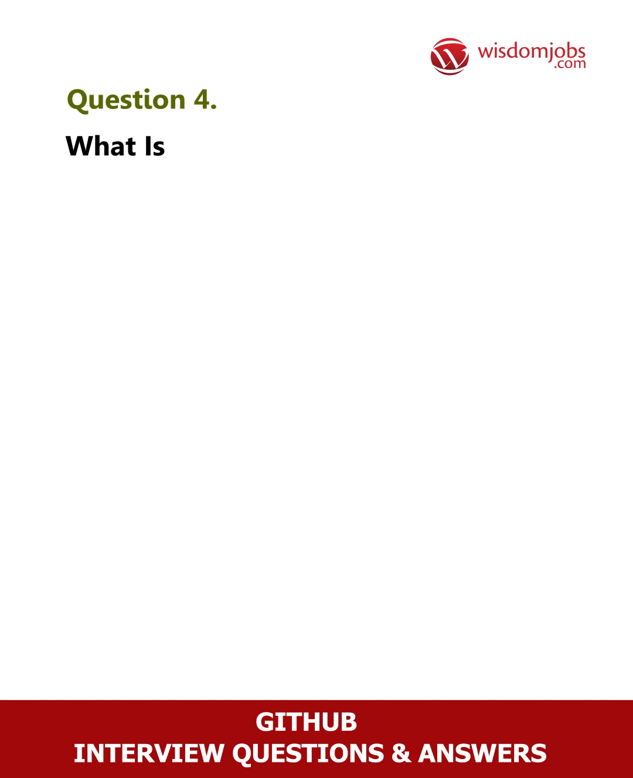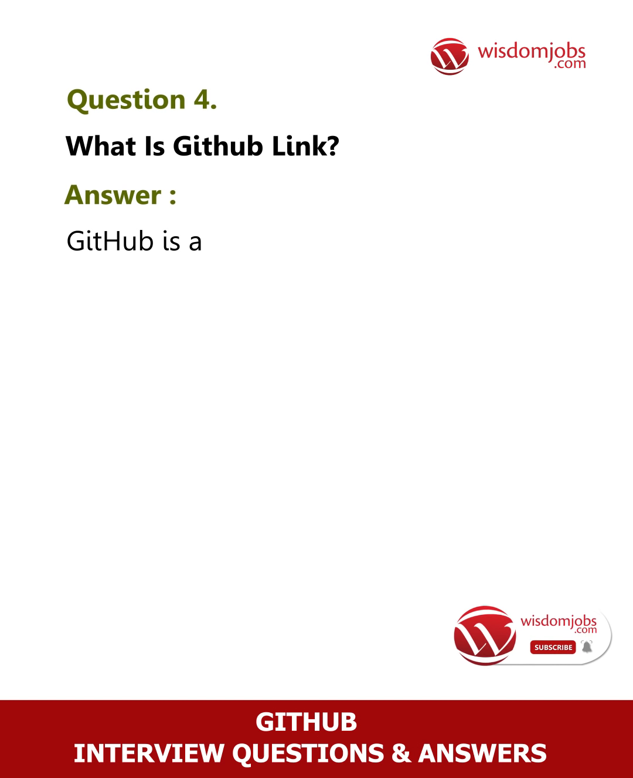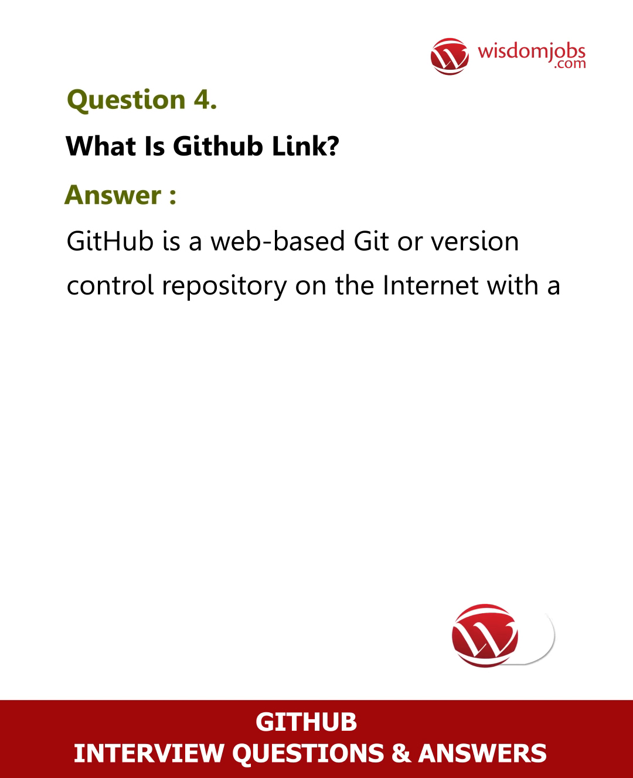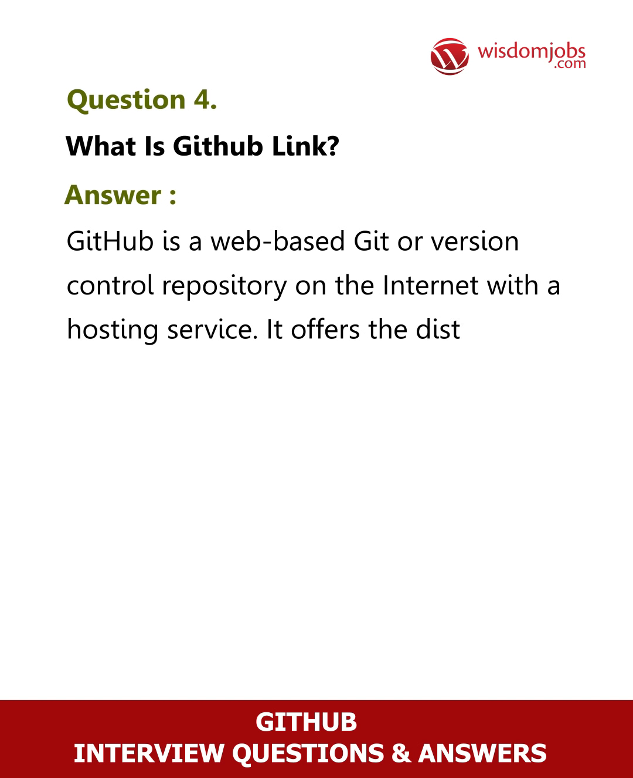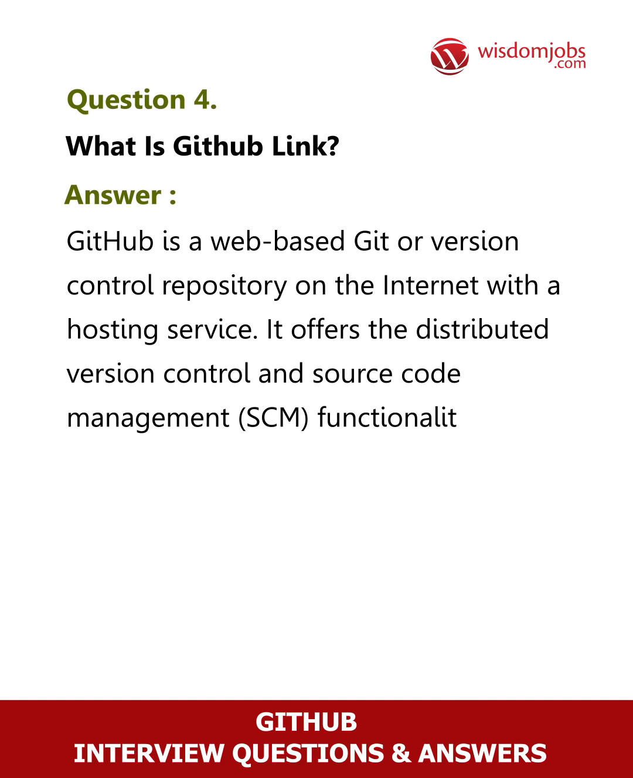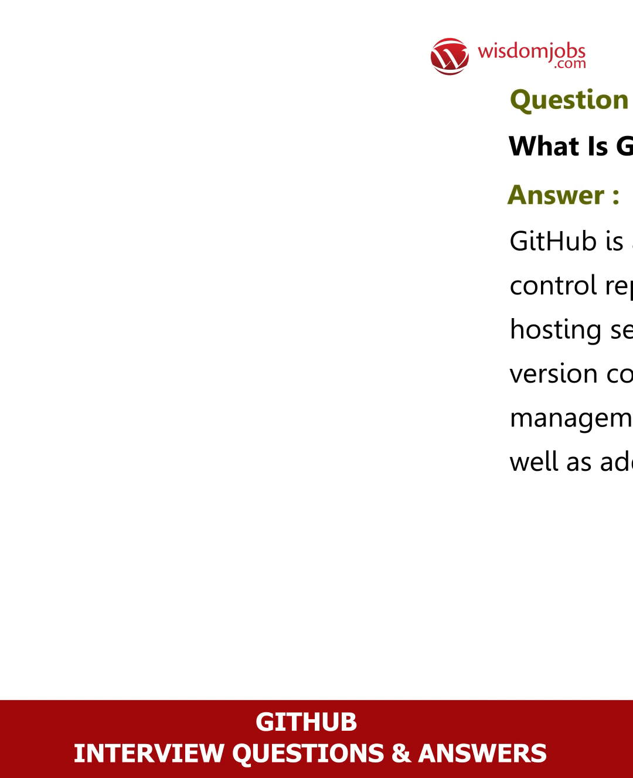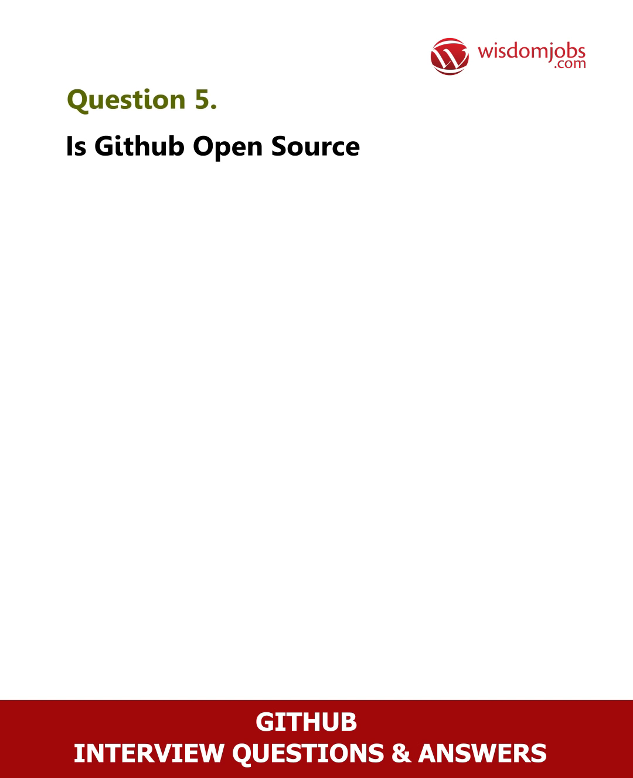Question 4. What is GitHub link? Answer. GitHub is a web-based Git or version control repository on the internet with a hosting service. It offers the distributed version control and source code management (SCM) functionality of Git as well as adding its own new features.